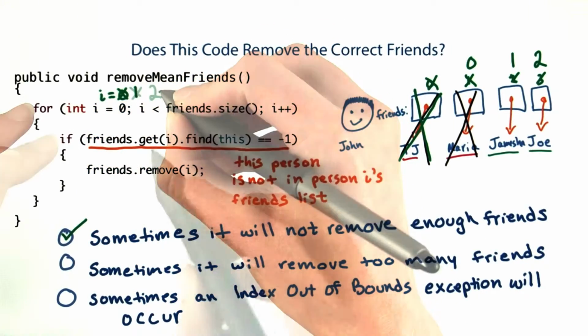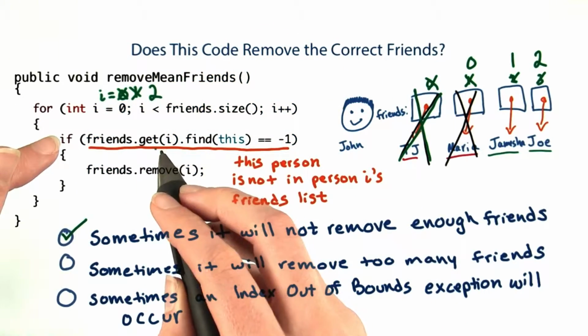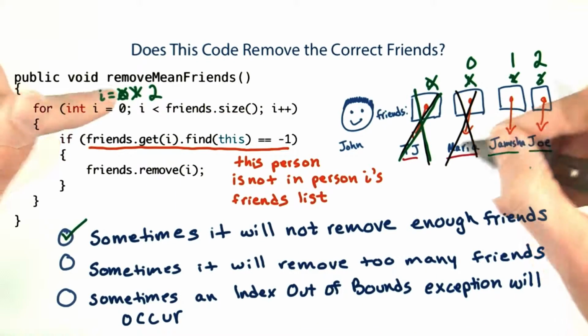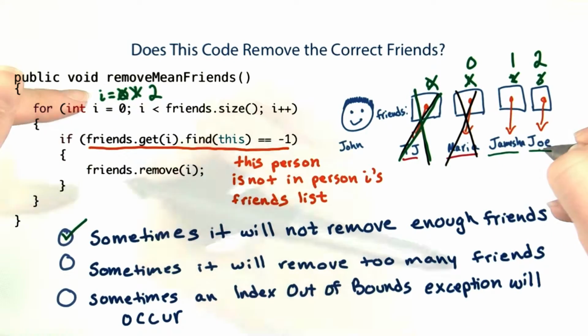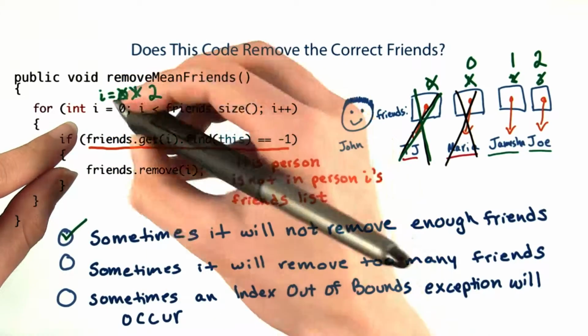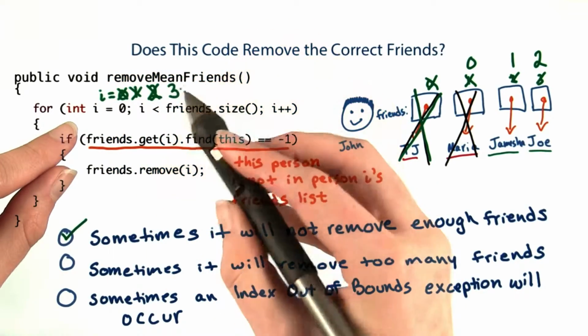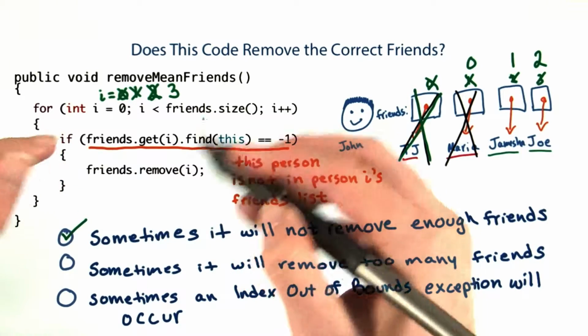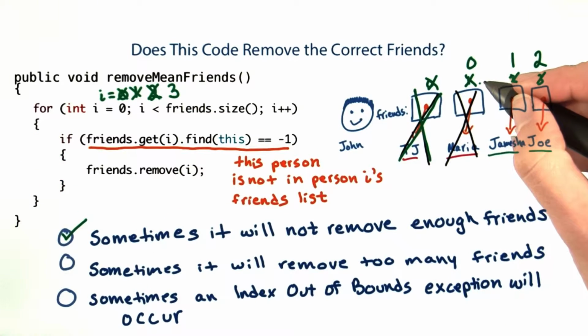Now i is 2. So we check if friend 2 likes John back. Friend 2 does like John back, so we'll come back up to the top of the loop, skipping the remove step. And now i is 3, which is not less than the number of friends. So we're done. But Maria never got removed.